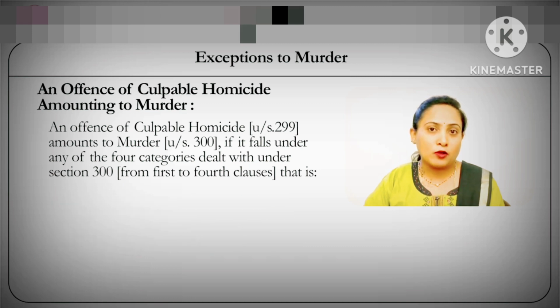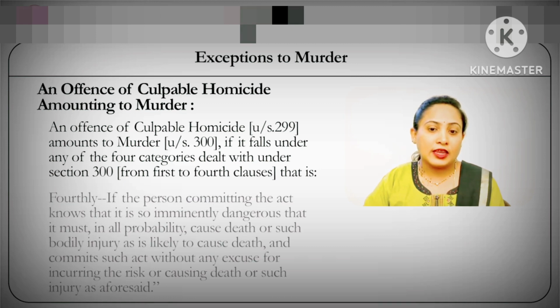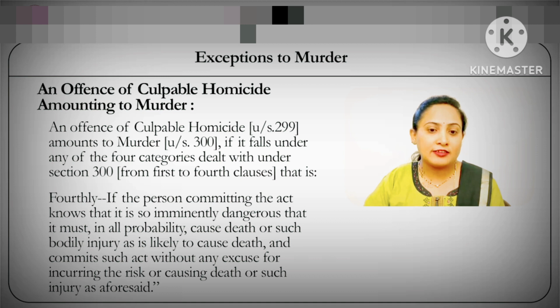The last clause of section 300 says that if a person commits an offence by causing an imminently dangerous injury, which he knows will in all probability result in the death of the victim, he is again committing an offence of murder. Now, if any one of these 4 clauses mentioned in section 300 is present in a case scenario, the offence is generally considered as murder, that is, culpable homicide amounting to murder.